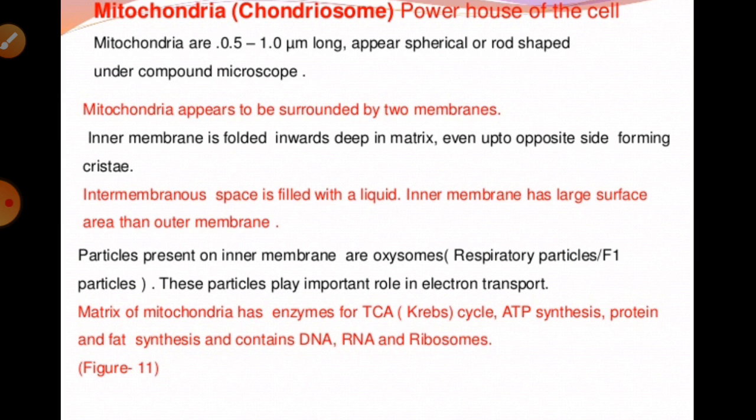If we talk about the shape and size, the mitochondria has a special type of shape. It can vary in shape, such as granular, fibrils, spherical, oval, discoidal, and so on, and the size of the mitochondria is 2 to 6 micrometers in length and 0.5 micrometer in diameter, or sometimes a diameter of 0.2 to 1 micrometer. So such structures of the mitochondria can be seen in different ways.